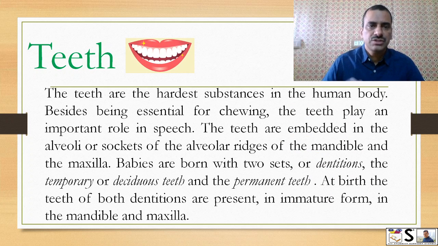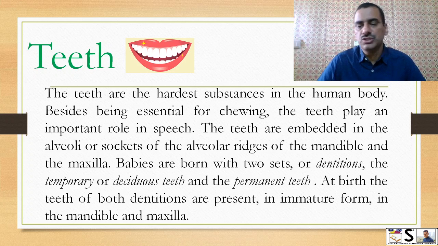The next structure in the oral cavity is the teeth. The teeth are the hardest substance of the human body. Besides being essential for chewing, teeth play an important role in speaking also. The teeth are embedded in the alveoli or sockets of the alveolar ridge of the mandible and maxilla.